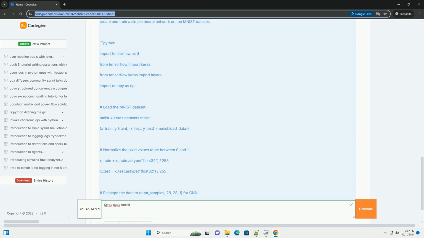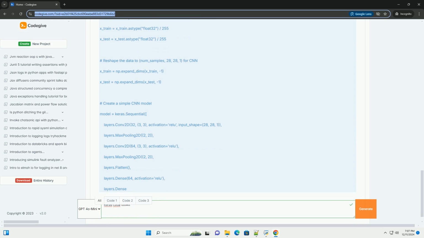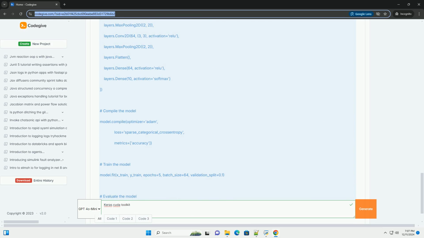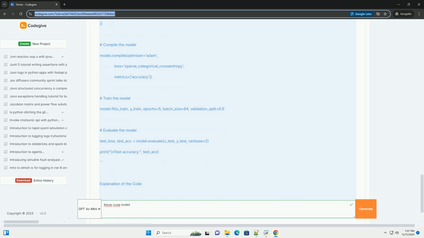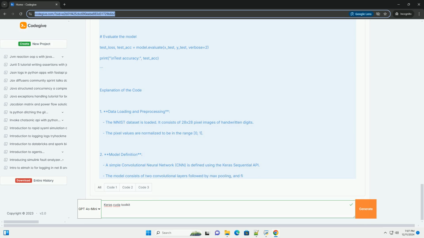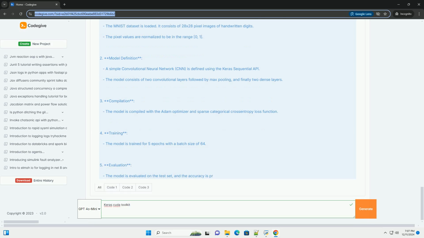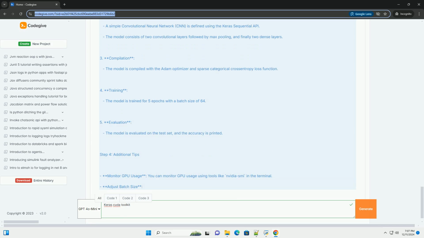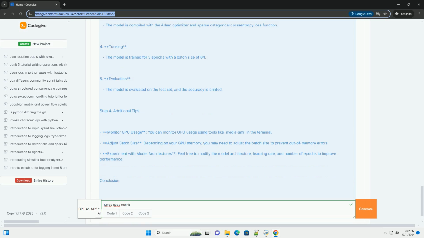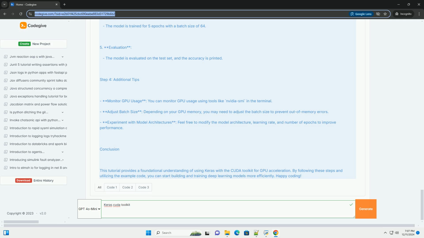Prerequisites. 1. NVIDIA GPU. Ensure you have an NVIDIA GPU installed on your machine. 2. NVIDIA driver. Install the latest NVIDIA driver for your GPU. 3. CUDA toolkit. Download and install the CUDA toolkit from the NVIDIA website, https://developer.nvidia.com/cuda-downloads. 4. cuDNN. Download and install cuDNN, the CUDA Deep Neural Network library, from the NVIDIA website, https://developer.nvidia.com/cudnn.